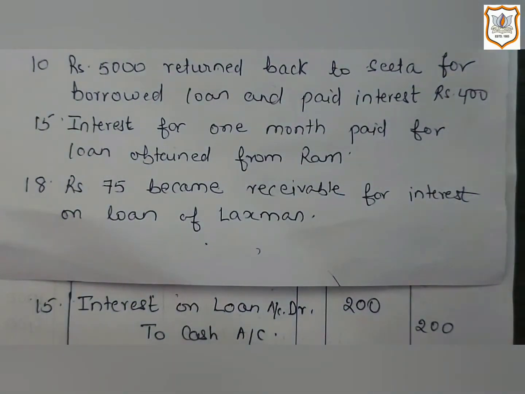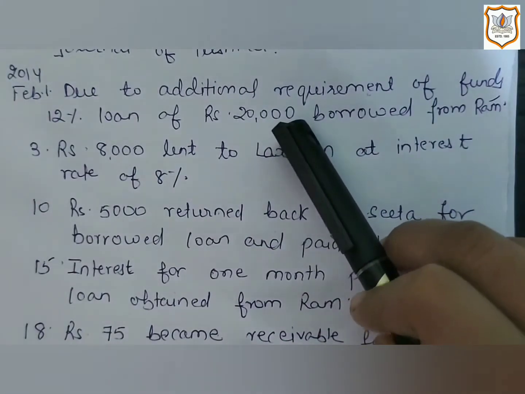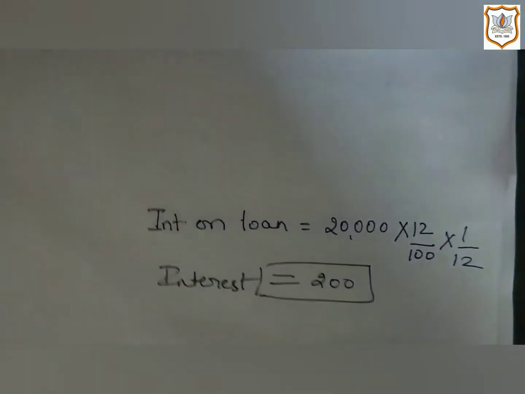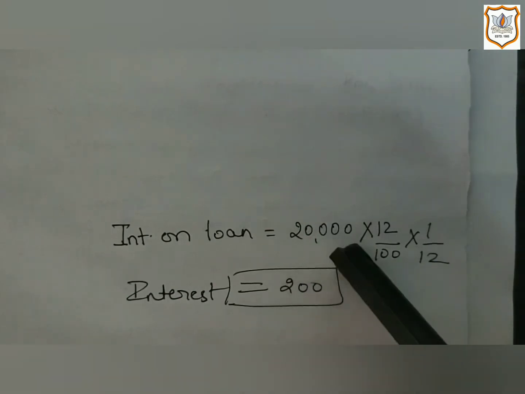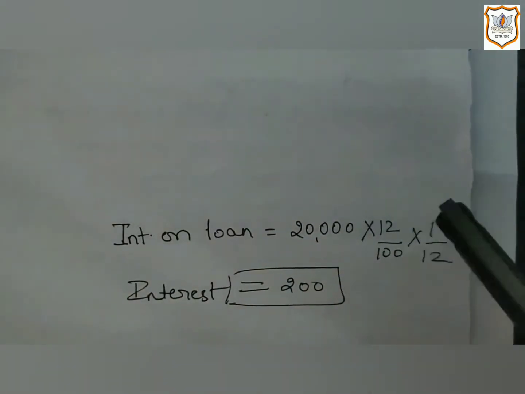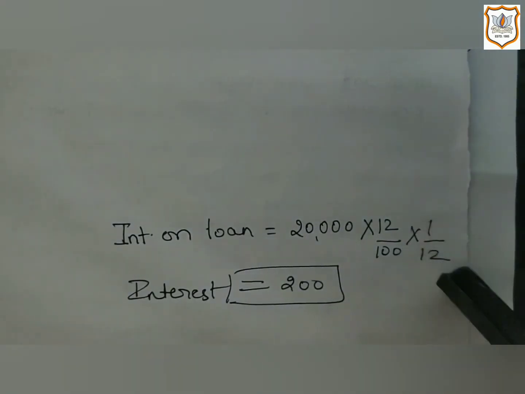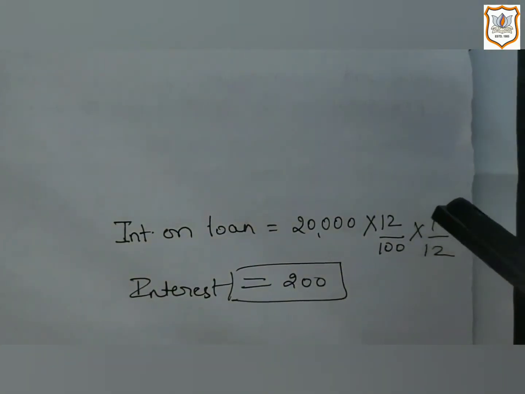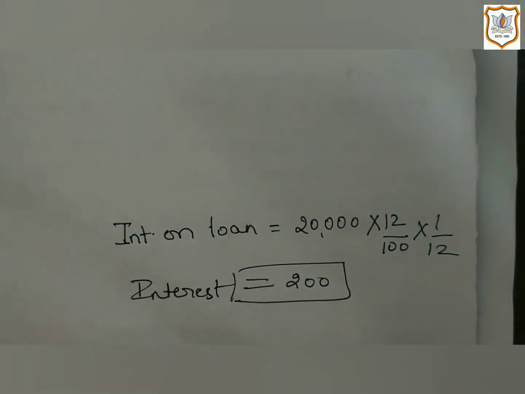So first let's calculate the amount of interest. Here the loan amount is 20,000 and the interest rate is 12%. So in this way we will calculate interest on loan, 20,000 that is the loan amount, multiply by interest rate that is 12%, 12 upon 100, multiply by 1 upon 12. Why have we taken 1 here? Because we are required to calculate 1 month interest as it is asked in the question.